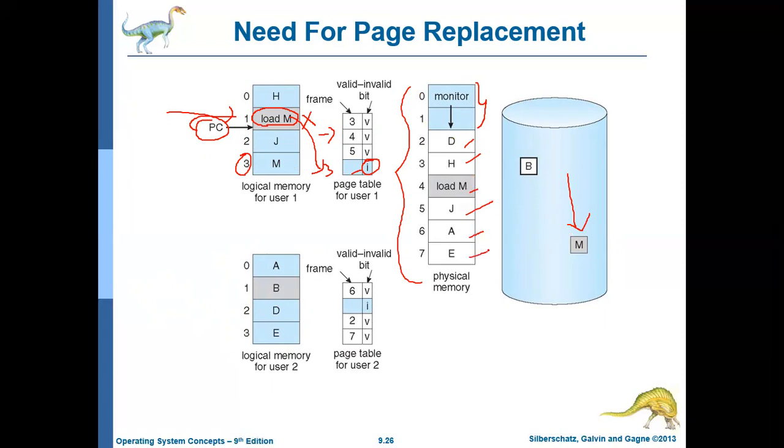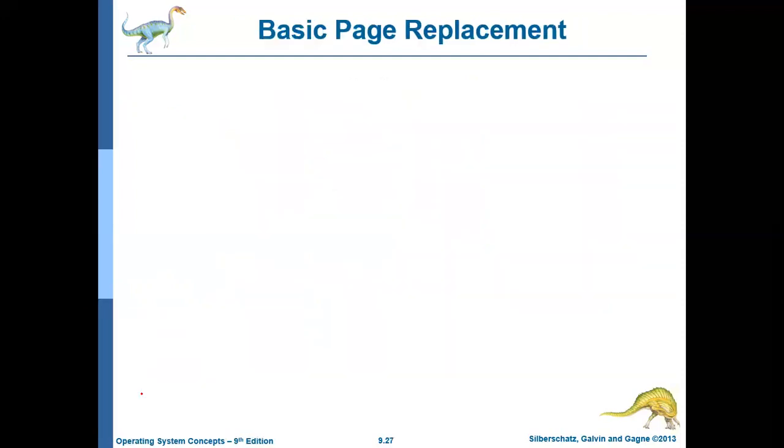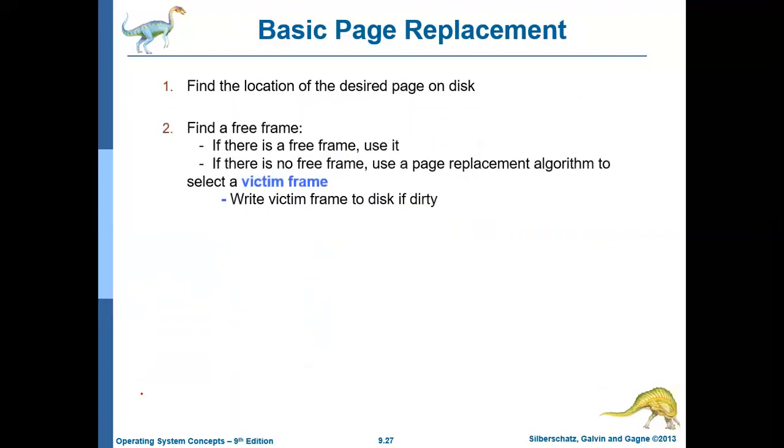Now what the operating system should do is replace any one of the pages. It should identify a victim and replace it. So this is the need for page replacement. And this is how the basic page replacement works. You can call this the algorithm for the basic page replacement.